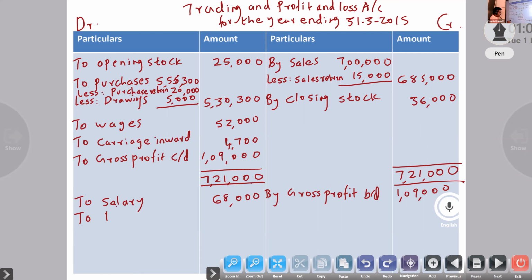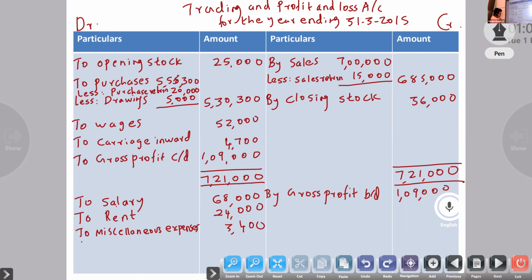To rent 24,000. Next, miscellaneous expenses, no adjustment. Miscellaneous expenses 3,400.